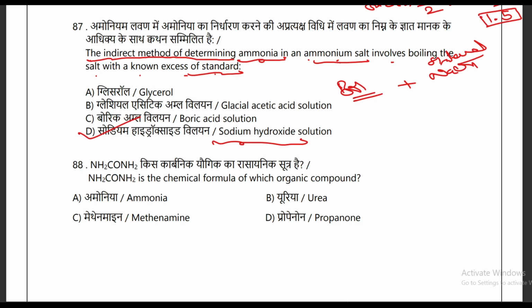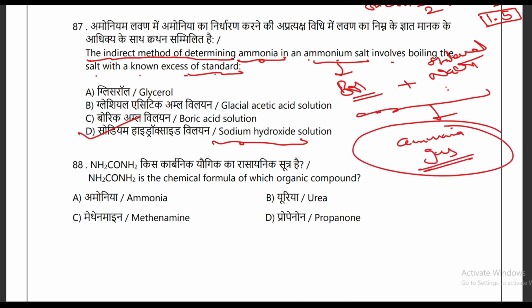Okay, you will boil this ammonium salt with the standard sodium hydroxide solution, and this process releases ammonia gas. And this gas you can determine through various analytical methods. So this indirect method is best suited, and you will use a sodium hydroxide solution. D option is your correct answer.